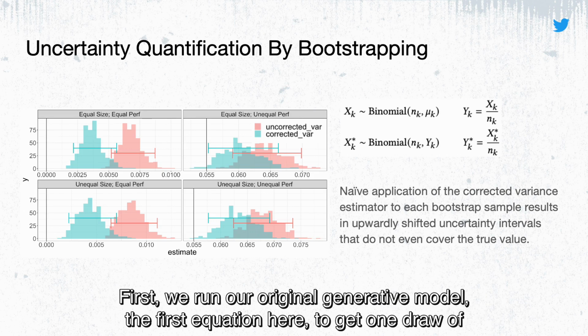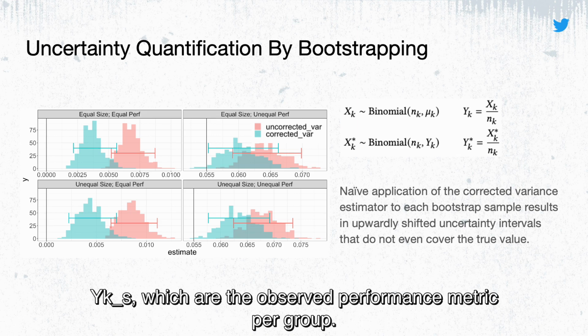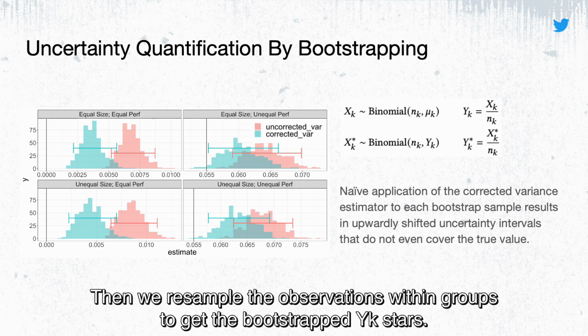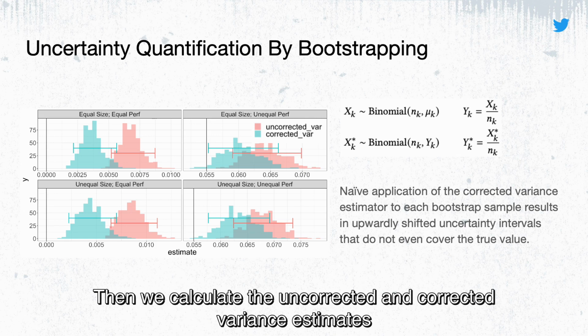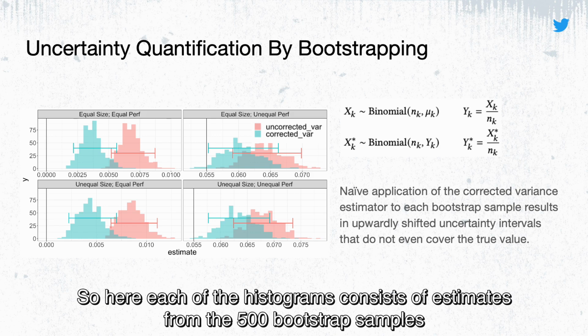First, we run our original generative model, the first equation here, to get one row of YKs, which are the observed performance metric per group. Then we resample the observations within groups to get the bootstrapped YK stars. We do this 500 times to get 500 different bootstrap samples. Then we calculate the uncorrected and corrected variance estimates. So here, each of the histograms consists of estimates from the 500 bootstrap samples.